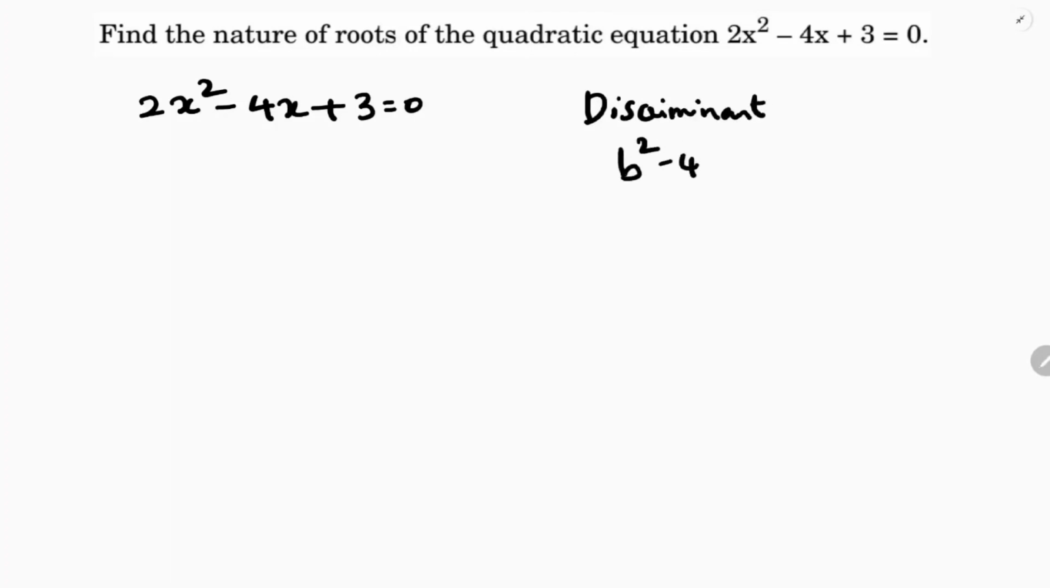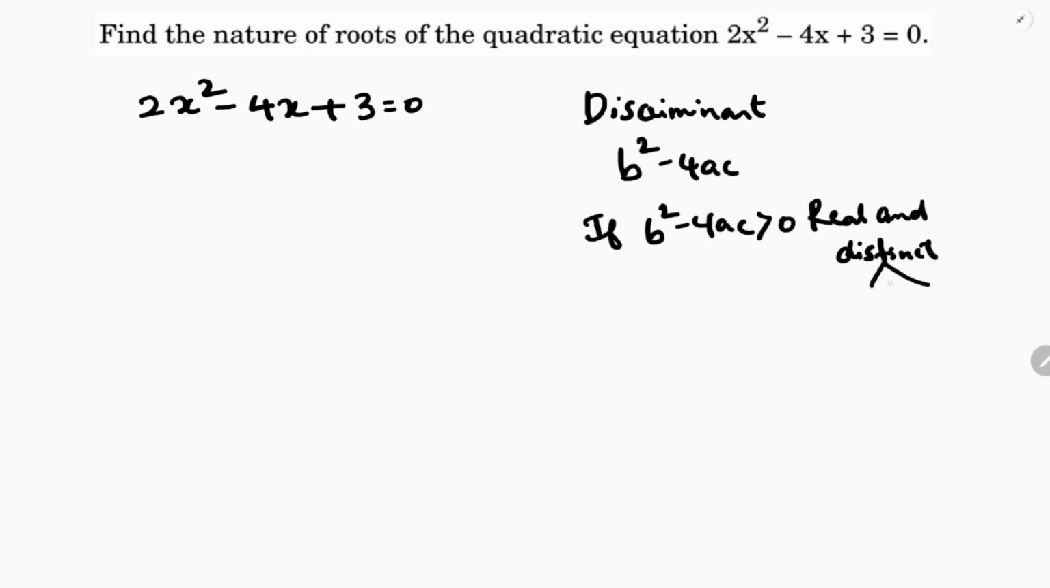b square minus 4ac. If the discriminant value is greater than 0, the roots are real and distinct. If you want, you can also say rational or irrational. Real, distinct, rational or irrational.